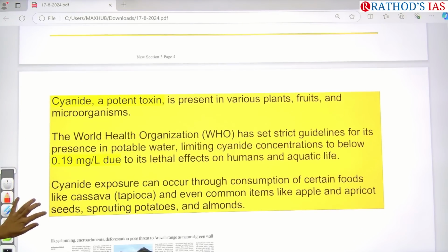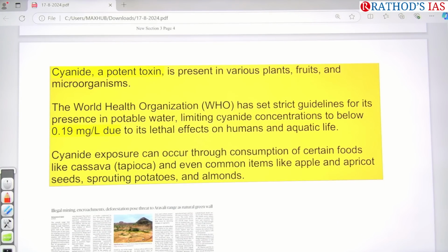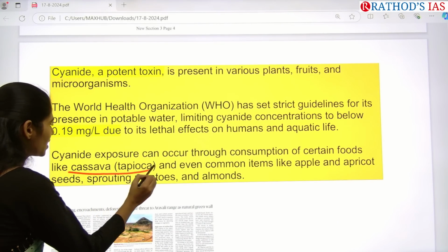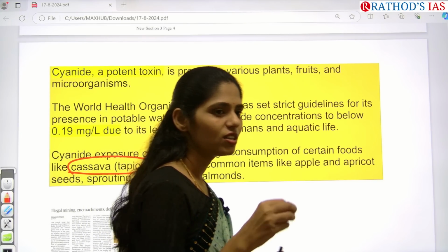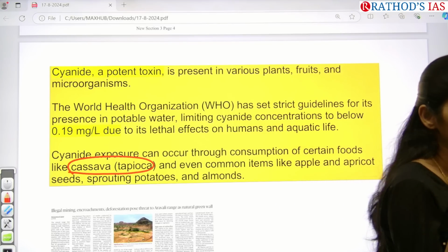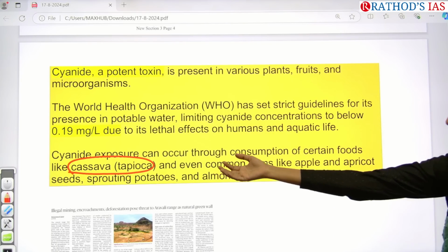So cyanide is normally seen in the foods that we consume, like cassava. Do you know this cassava or tapioca? How many of you eat sabudan? Sabudan is prepared from this cassava.